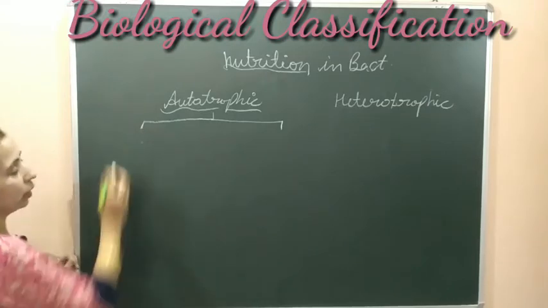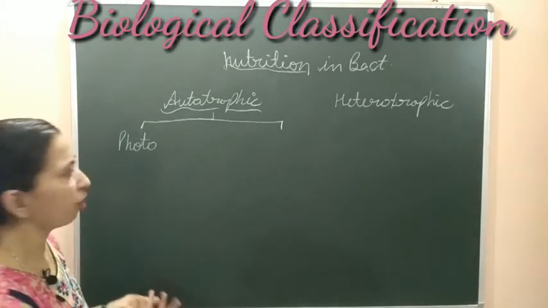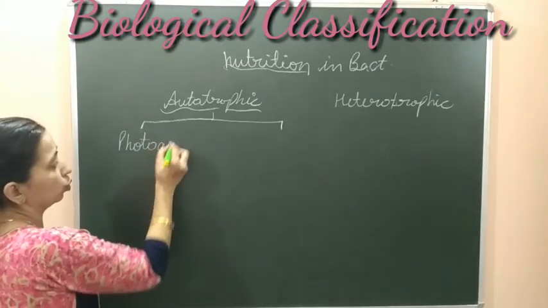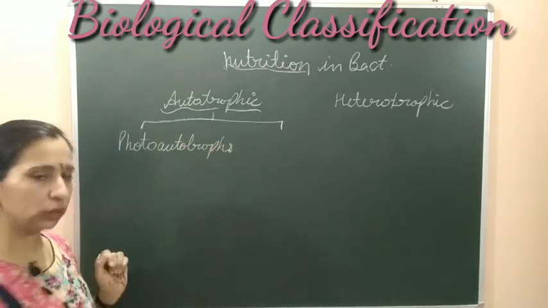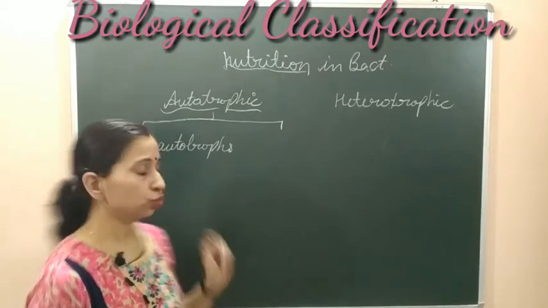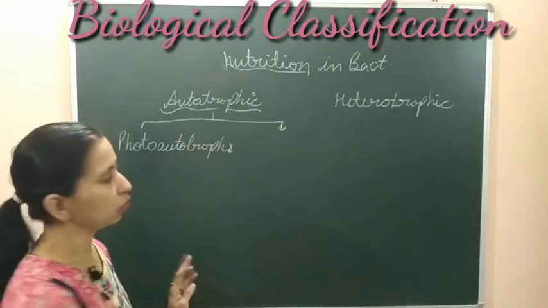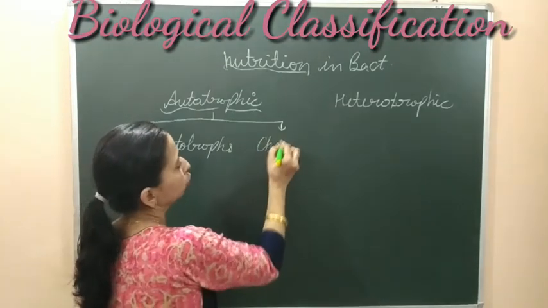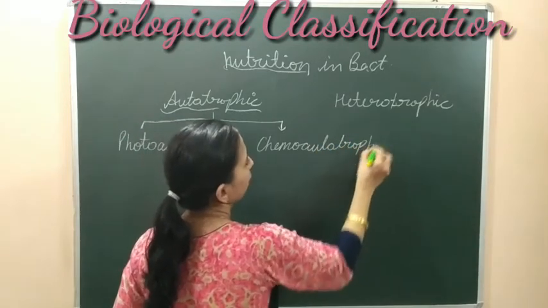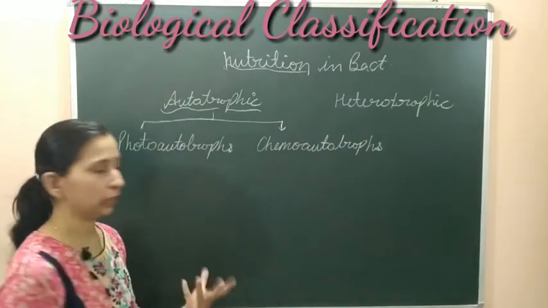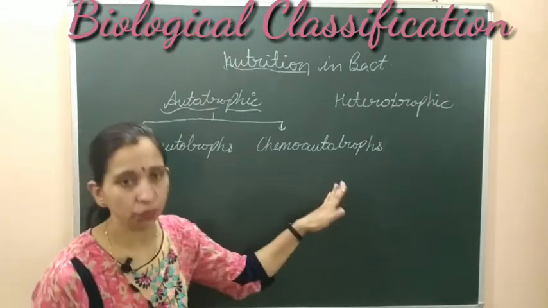The first type of bacteria which do autotrophic nutrition are photoautotrophs. Photoautotrophs are the bacteria which do photosynthesis with the help of sunlight, so we call them photoautotrophs. Another type of bacteria which show autotrophic nutrition are chemoautotrophs. So these are the two types of bacteria on the basis of the sources of energy by which they prepare their food.